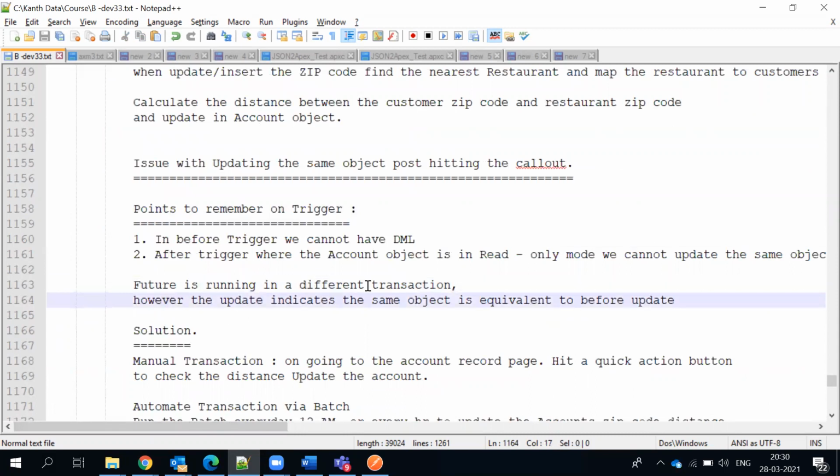Future is running in a different transaction. However, the update on the same object is equivalent to before update. Anyway, we are having an update statement. Whenever you are updating, since we are updating the same object, it reads again into the before trigger, and before trigger cannot have DML. So in our logic, we had it.